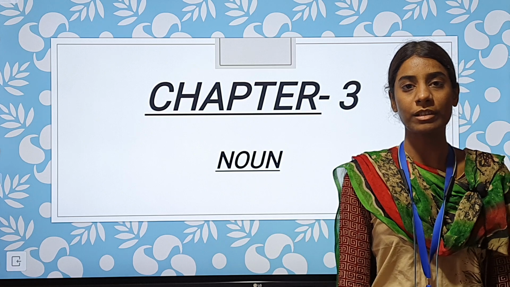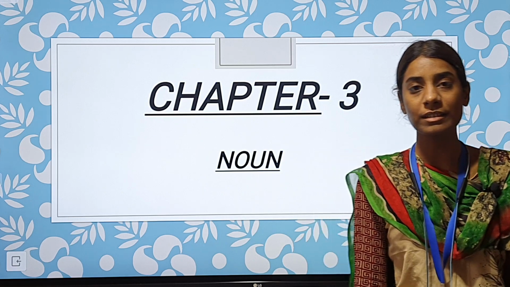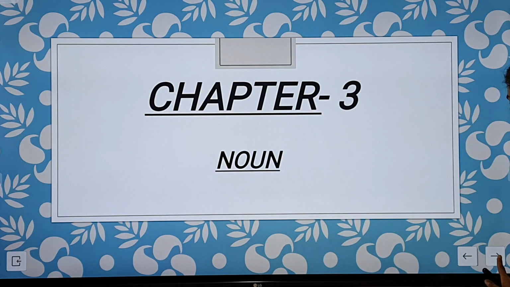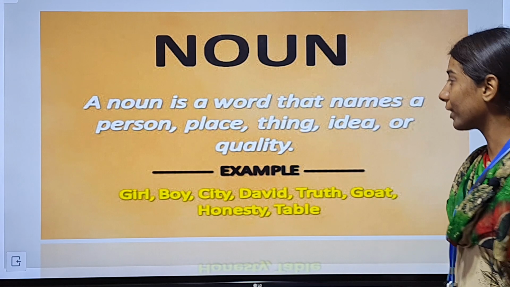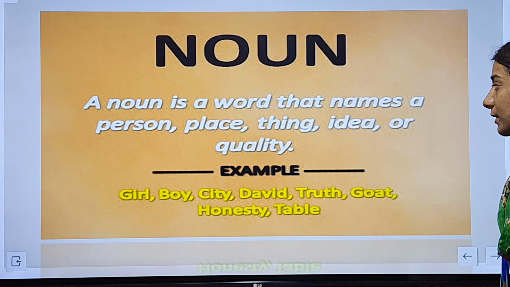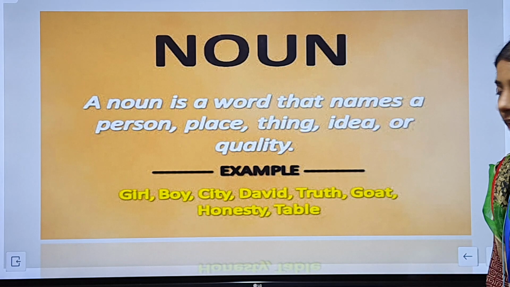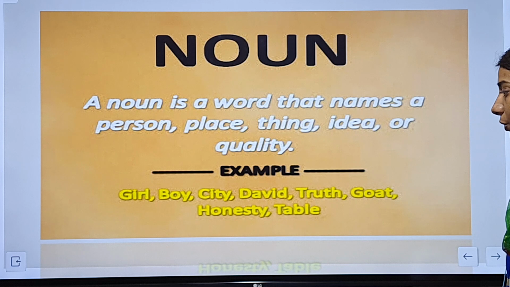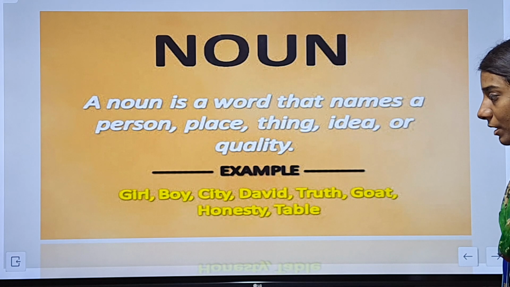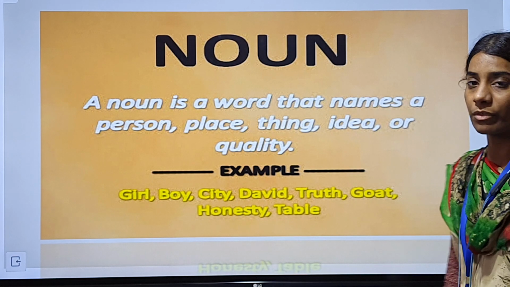Today we will begin with the third chapter in our grammar book, that is the noun. So what are the nouns? A noun is a word that names a person, place, thing, idea or quality. For example, girl, boy, city, David, truth, goat, honesty, table. These are the examples of the noun.